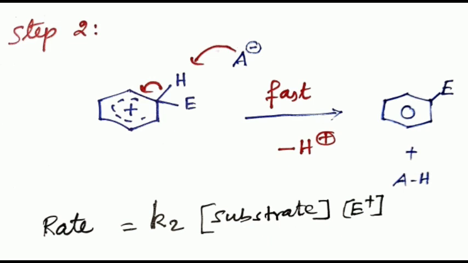The second step is nearly always faster than the first step. So, the first step is the rate determining step and the reaction is second order. That is, rate equals k2, the rate constant, times substrate concentration times electrophile concentration.